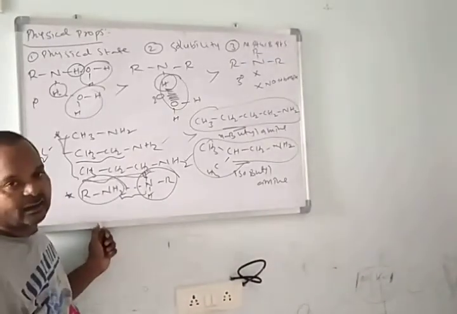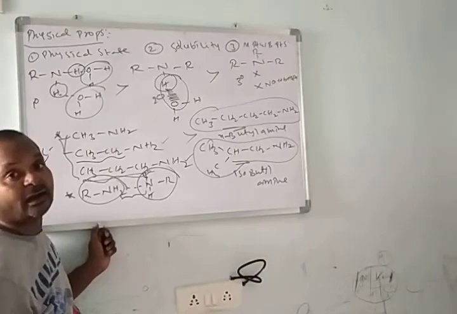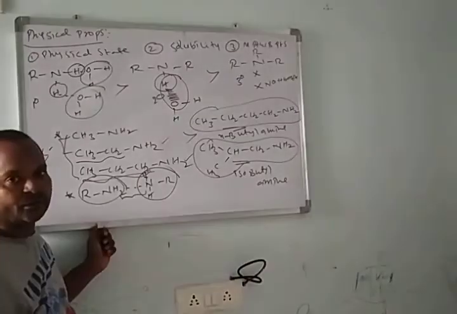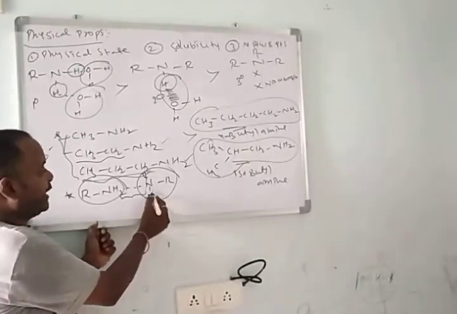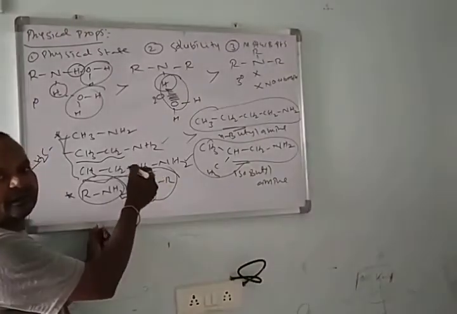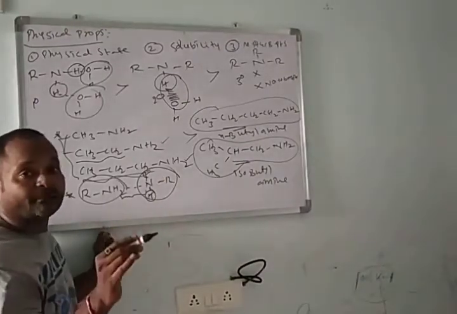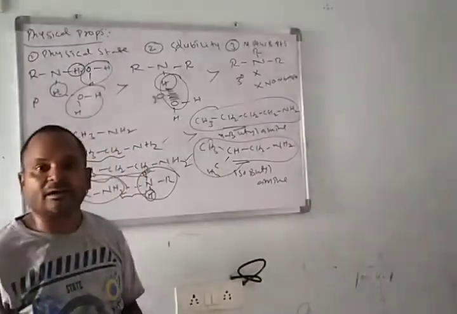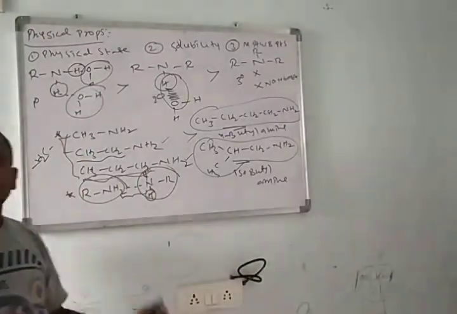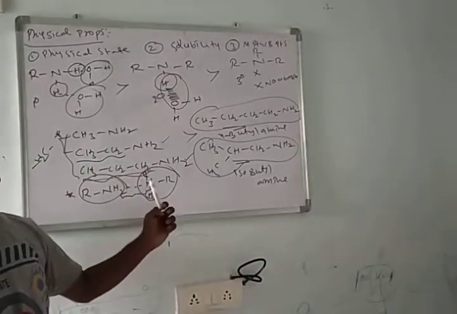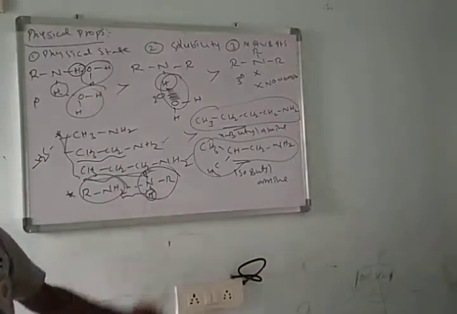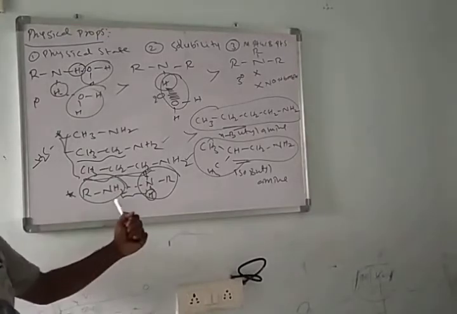Okay, than the other organic molecule. But when we compare with the alcohol, these are having less boiling point and melting point. In alcohol, hydrogen is attached to the highly electronegative atom. Here hydrogen is also attached to an electronegative atom, but when we compare the electronegativity of oxygen and nitrogen, oxygen is more electronegative than nitrogen, due to the smaller atomic size of oxygen than nitrogen. So alcohols are having more boiling point and melting point than amines.